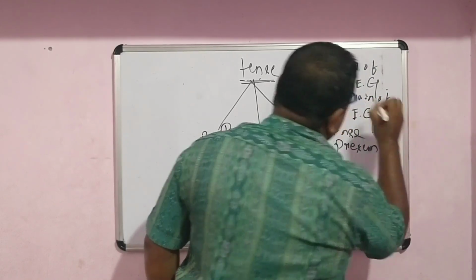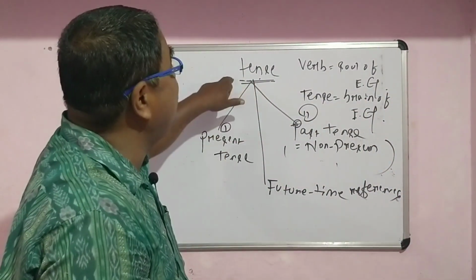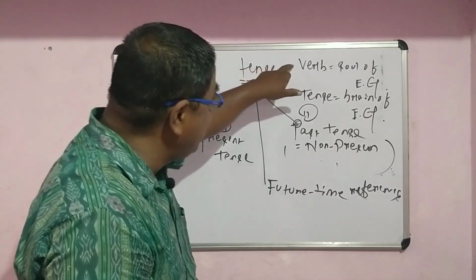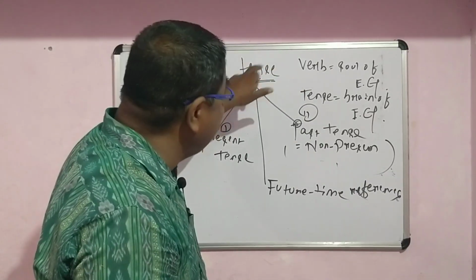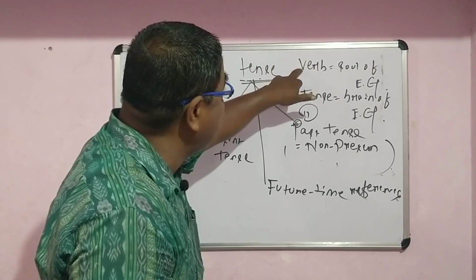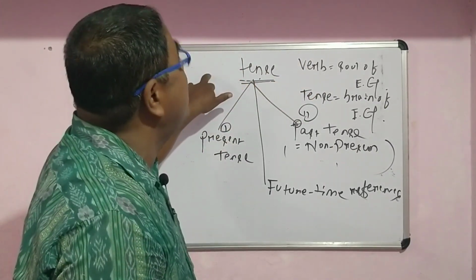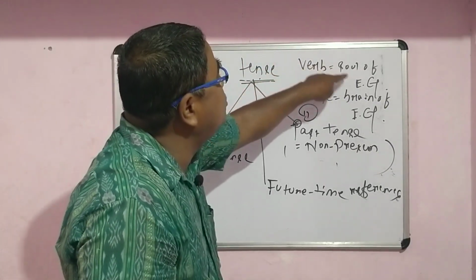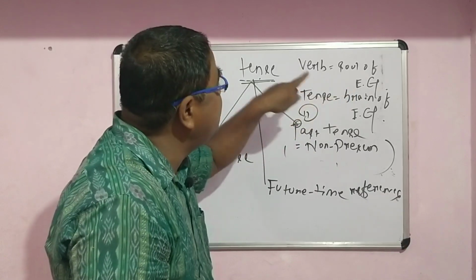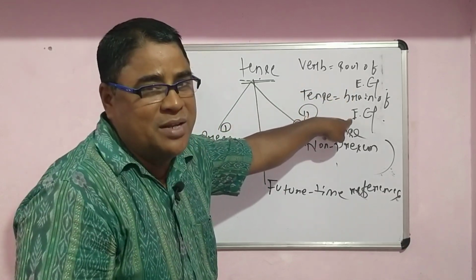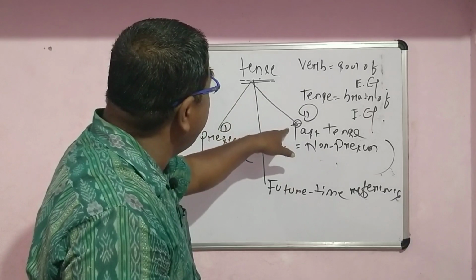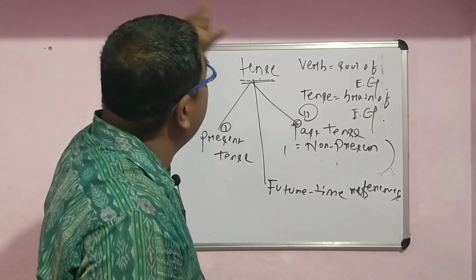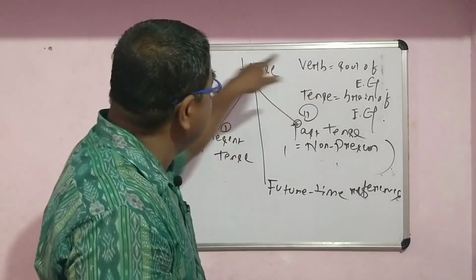Always remember, always get yourself focused. If tense comes from the verb, and if it is essential to know the verb first in order to know about your tense, always remember, verb is called the soul of English grammar, and tense is called the brain of English grammar.